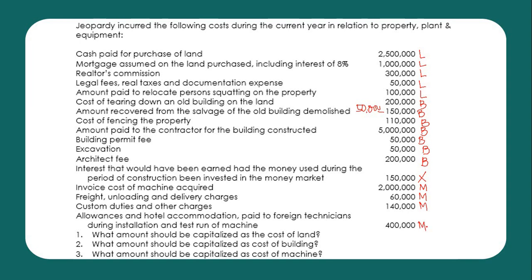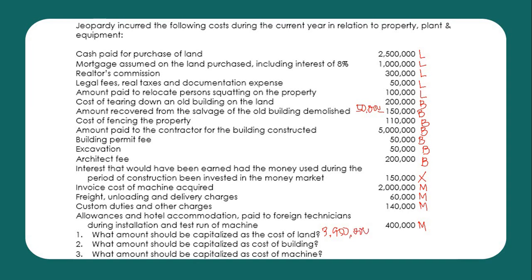So, how much is the cost capitalized to land? That is 2.5 million plus 1 million plus 300,000 plus 50,000 plus 100,000 equals 3,950,000.